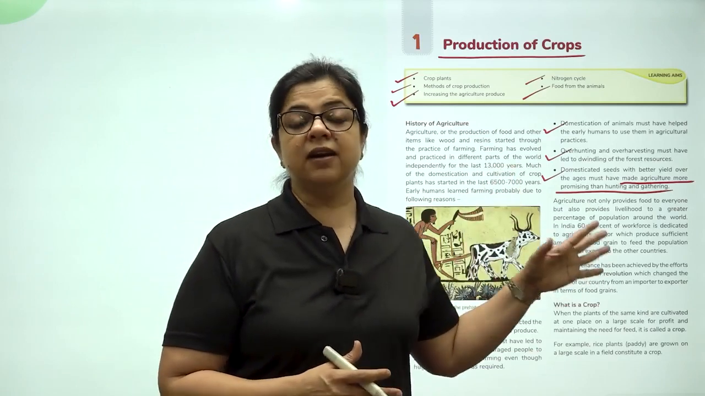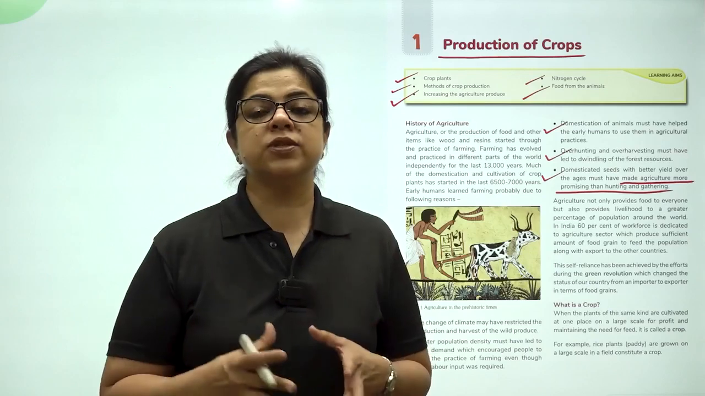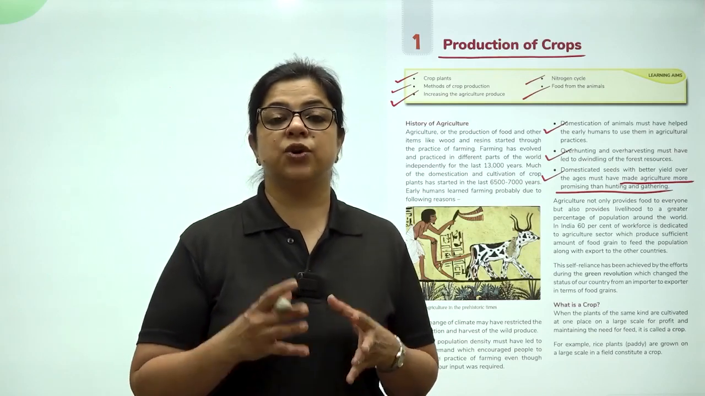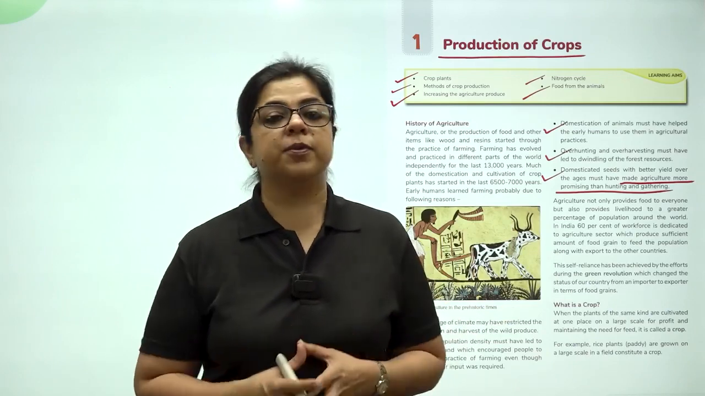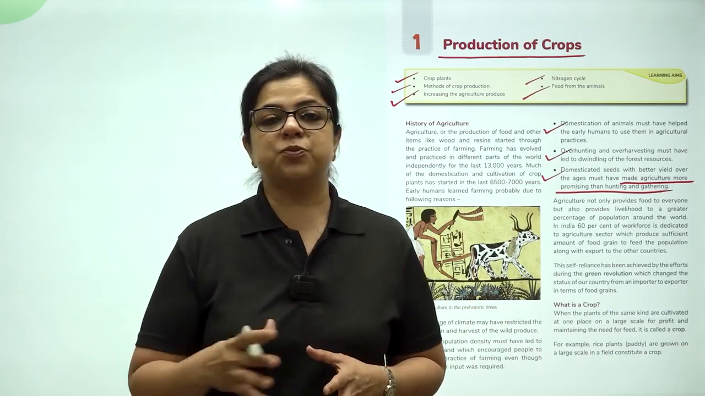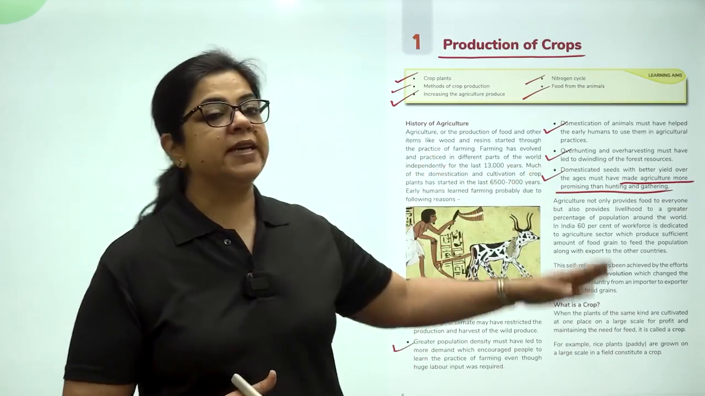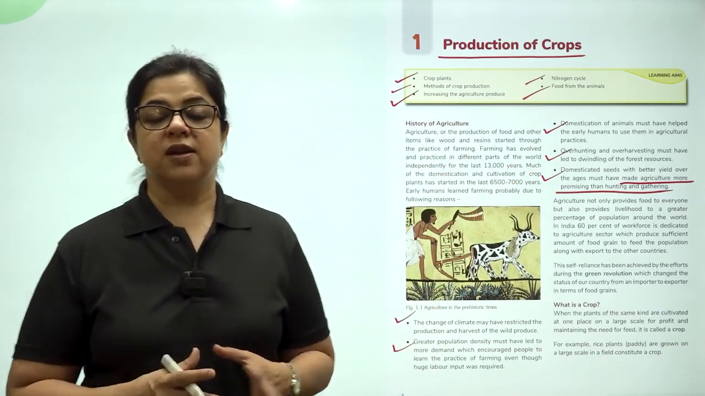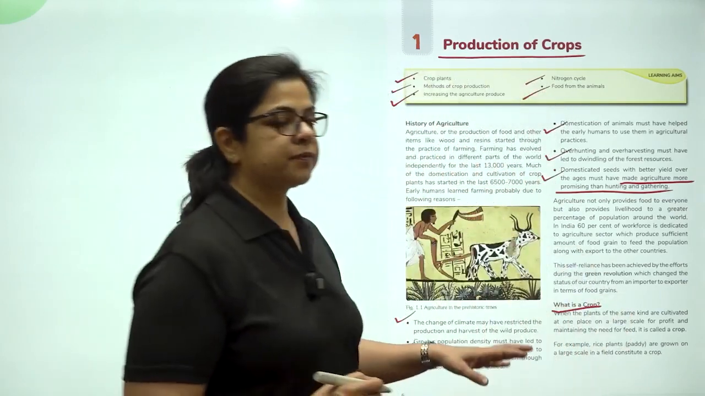And in India, due to the Green Revolution, we have become so self-sufficient in agriculture that not only are we able to feed our entire huge population, but we are also exporting grains to a large extent. So this was about the history of agriculture. Now let us understand the meaning of crop.